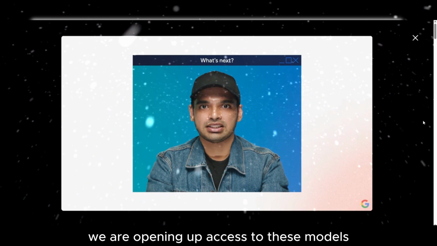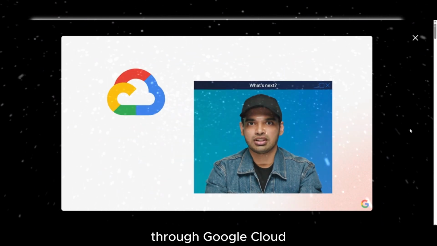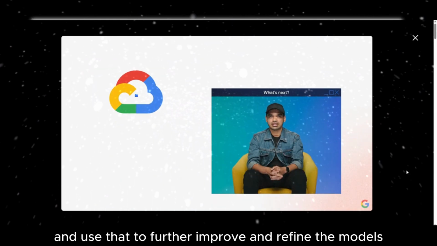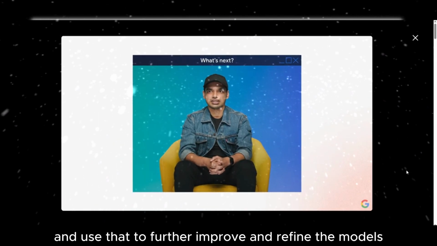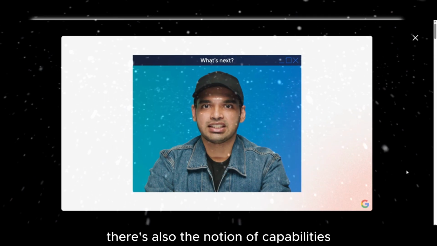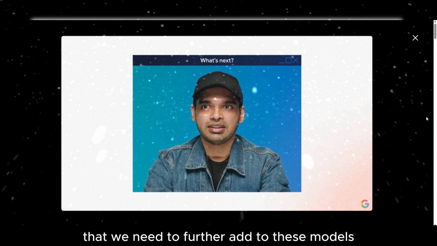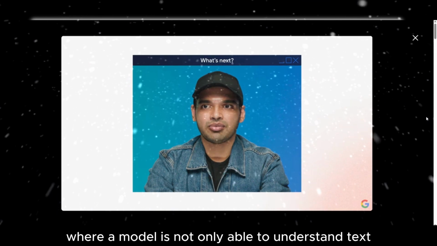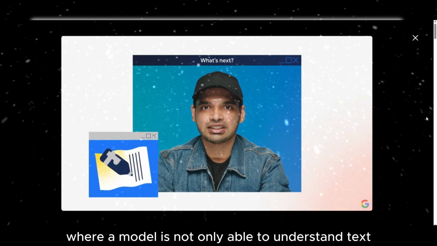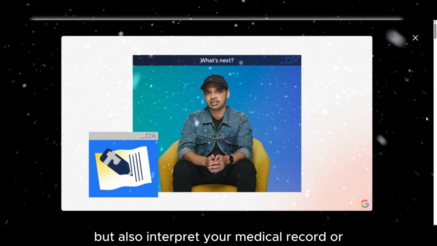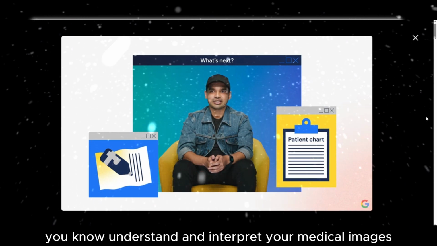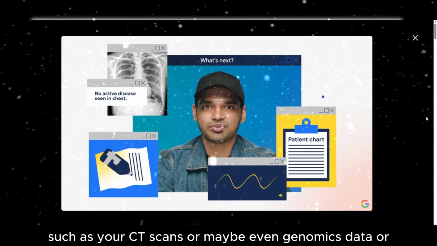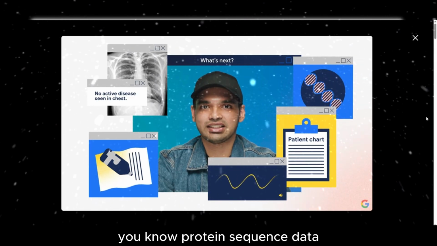We are opening up access to these models through Google Cloud, and we hope to gather feedback from our partners and use that to further improve and refine the models. There's also the notion of capabilities that we need to further add to these models. One aspect that we are very excited about is multimodal, where a model is not only able to understand text, but also interpret your medical record, or understand and interpret your medical images such as your CT scans, or maybe even genomics data, or protein sequence data.